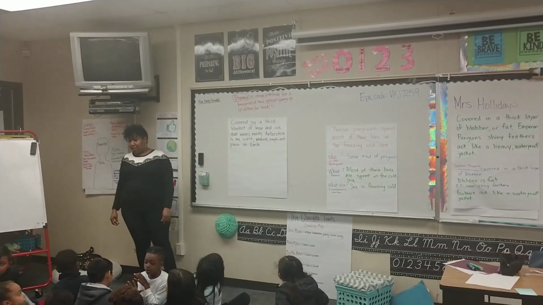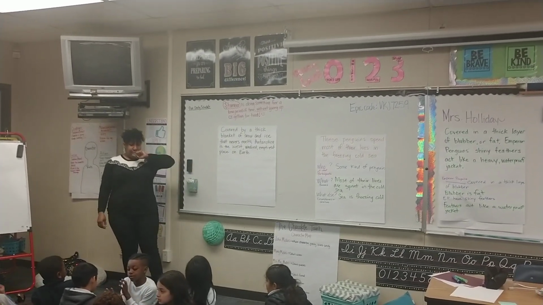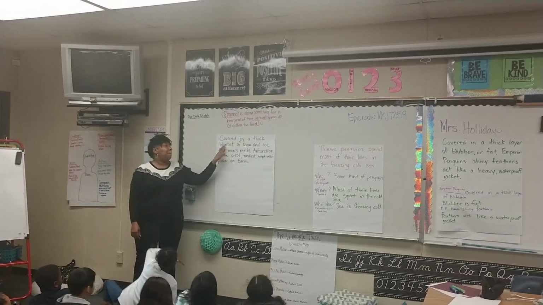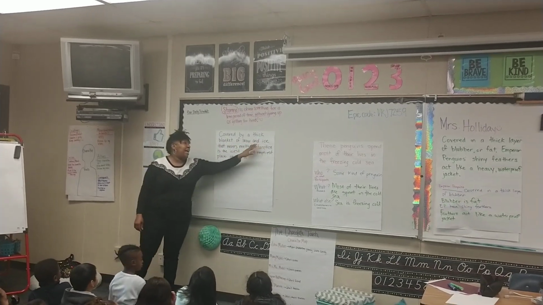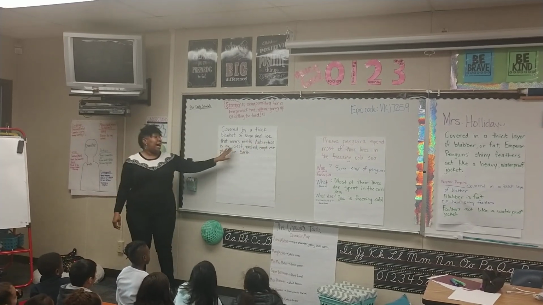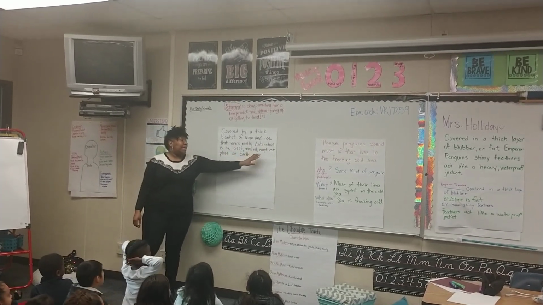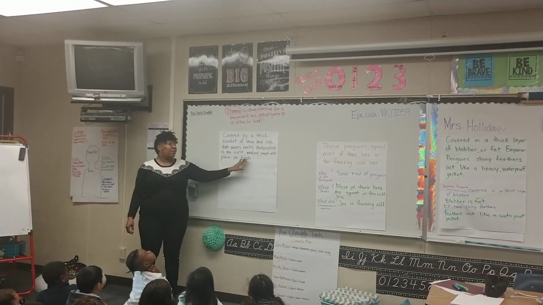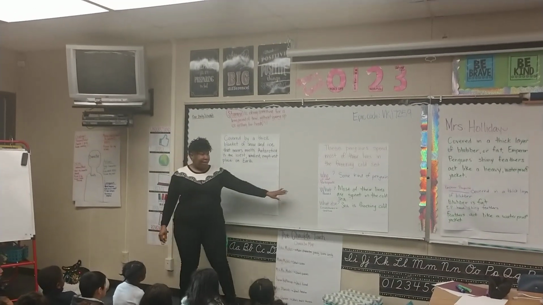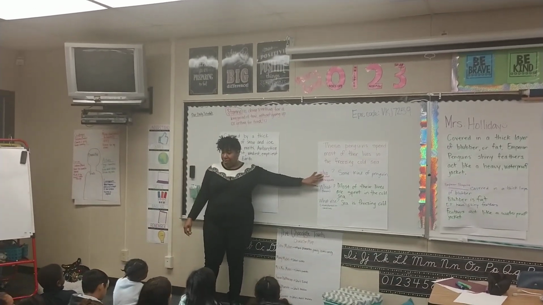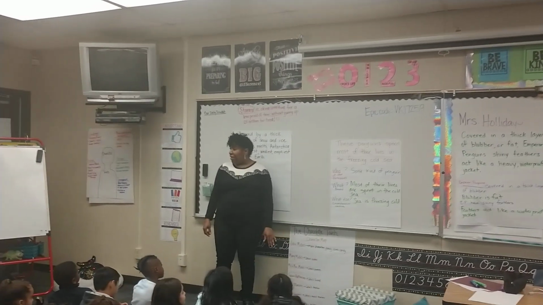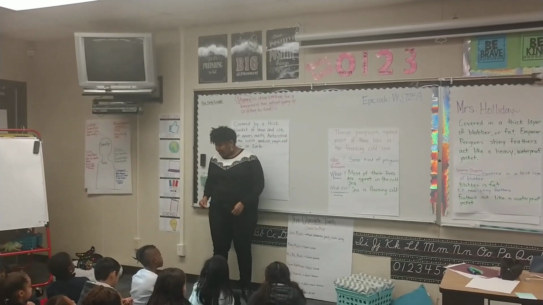So let's think about this sentence. We can read it together. Do you want to read it together? Yes. Okay. Ready? Okay, here we go. Covered by a thick blanket of snow and ice that never melts, Antarctica is the iciest, windiest, emptiest place on Earth. Okay, so now with your partner, you guys want to talk about all these parts. You're going to find out who or what the sentence is about, what's happening, and then what other information you can get. So let's see if you can find all the parts of the sentence, okay? All right, go.